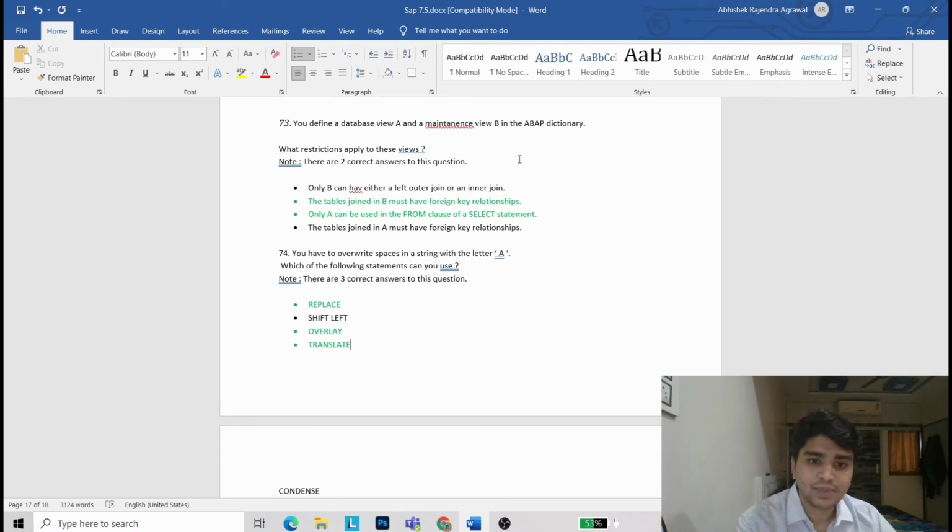You have to overwrite spaces in a string with the letter A. Which of the following statements can you use? There are three correct answers to the question: REPLACE, OVERLAY, TRANSLATE.